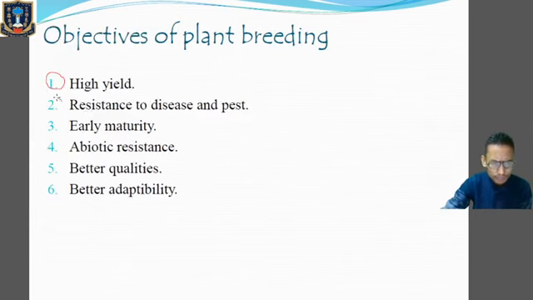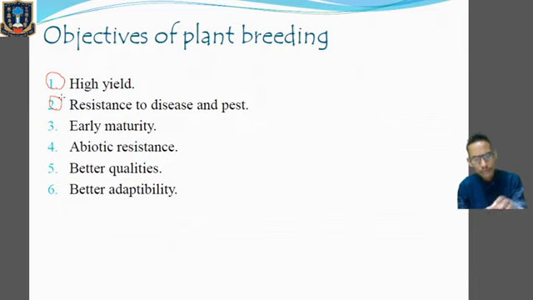Number two, disease resistance, or resistance to diseases and pests. Resistance to diseases like fungal disease, bacterial disease, viral disease, and resistance to insect pests must be present. All right, so those plants produced by the plant breeding program must be resistant to different types of viral, fungal, and bacterial diseases, and also they have to be resistant to the attack of pests and insects.